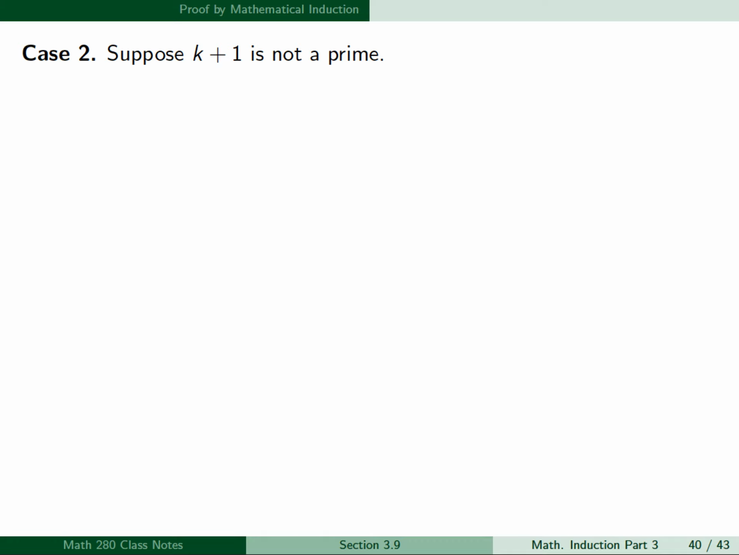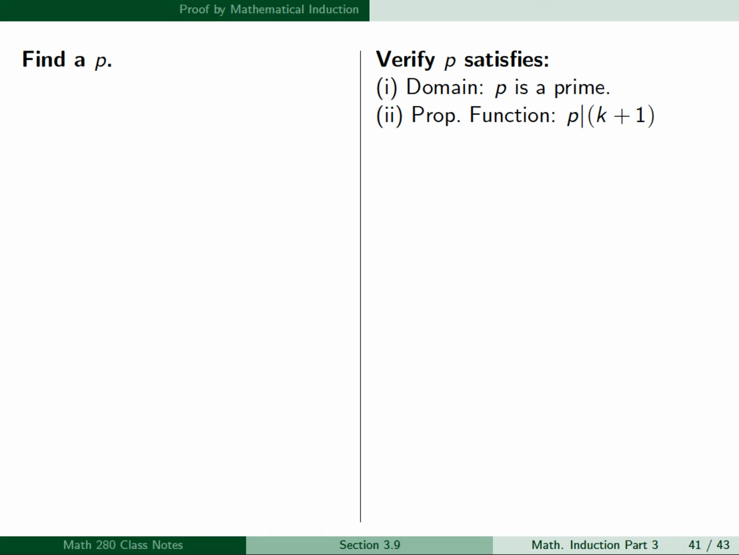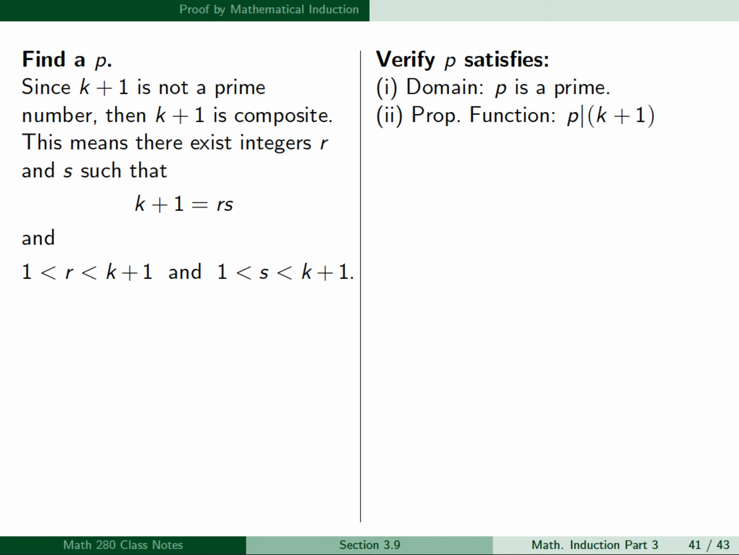So for case 2, we're going to suppose that k plus 1 is not a prime, and we again need to show Q of k plus 1: there exists a p such that p divides k plus 1. As in case 1, this is an existential statement, so we'll set up our two columns again. So we need to find a p and then verify p satisfies the domain and propositional function. Now, since k plus 1 is not a prime number in this case, then k plus 1 is composite. And this means there exist integers r and s such that k plus 1 equals r times s, and both r and s are greater than 1 and less than k plus 1.